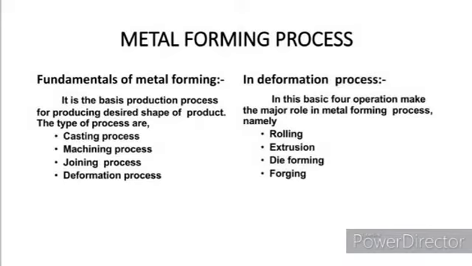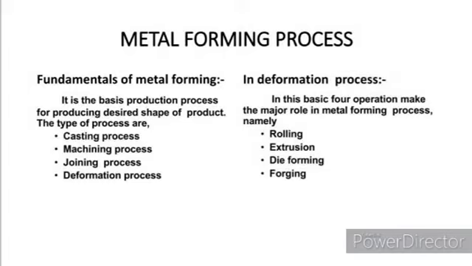of a final product. It can occur by four processes, namely casting process, machining process, joining process and deformation process. The above three processes, casting, machining and joining, were seen in the previous lesson. In this lesson, we are going to discuss the deformation process.